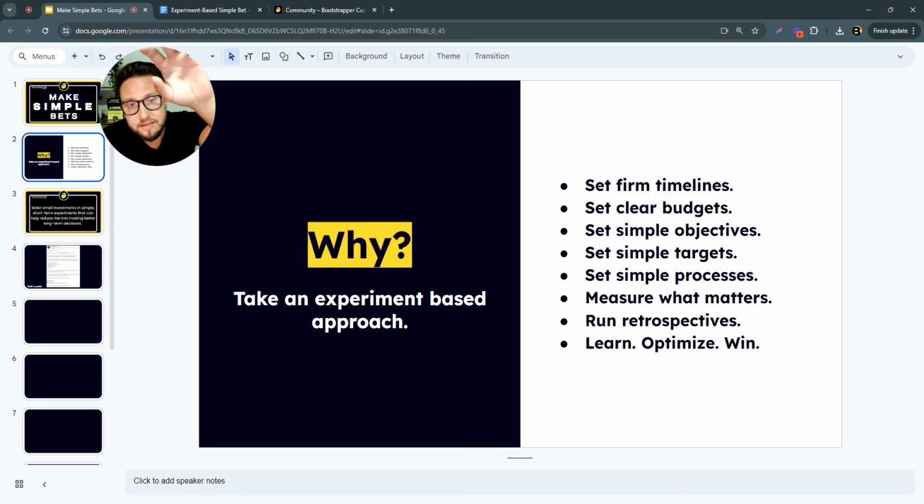Because we have our objectives in place, because we have our targets clear, because we're mapping the process, the next step is to gather the data and then populate it so that we can actually measure what matters. It's the ability to measure what matters that allows us to, next bullet, run retrospectives. And a retrospective is really just a fancy word for saying, hey, did this thing work, right?